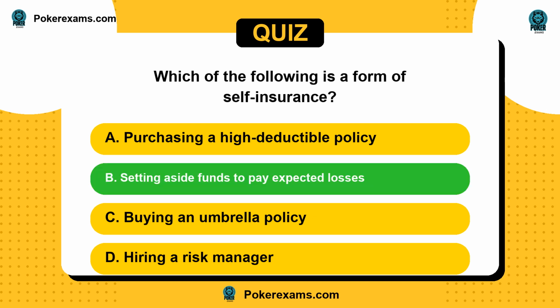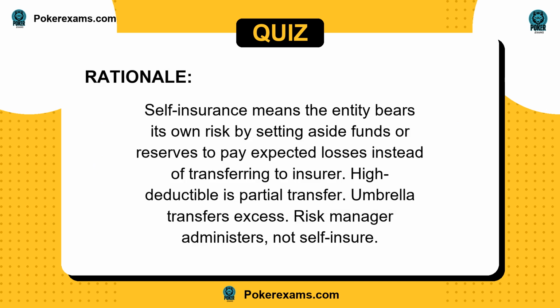The answer is B. Self-insurance means the entity bears its own risk by setting aside funds or reserves to pay expected losses instead of transferring to an insurer. High deductible is partial transfer. Umbrella transfers excess. Risk manager administers, not self-insures.